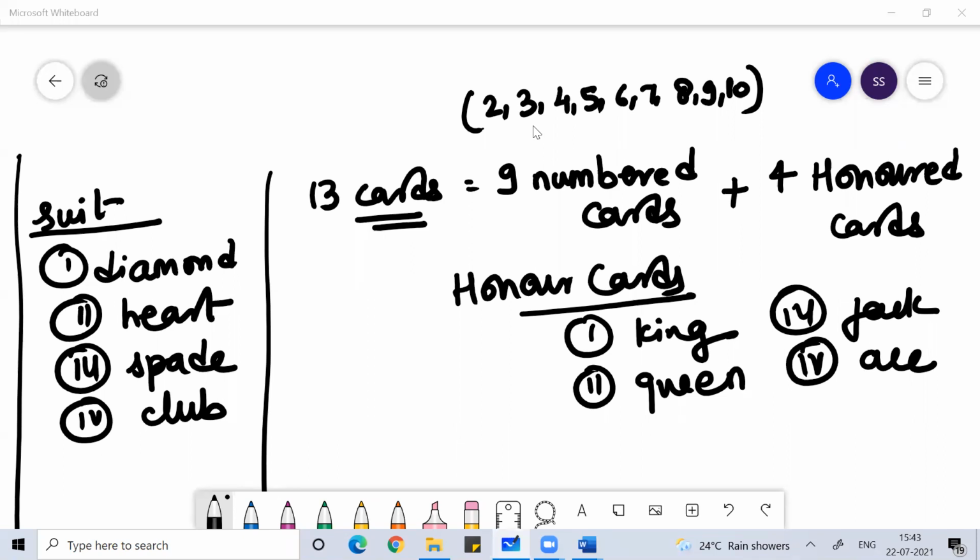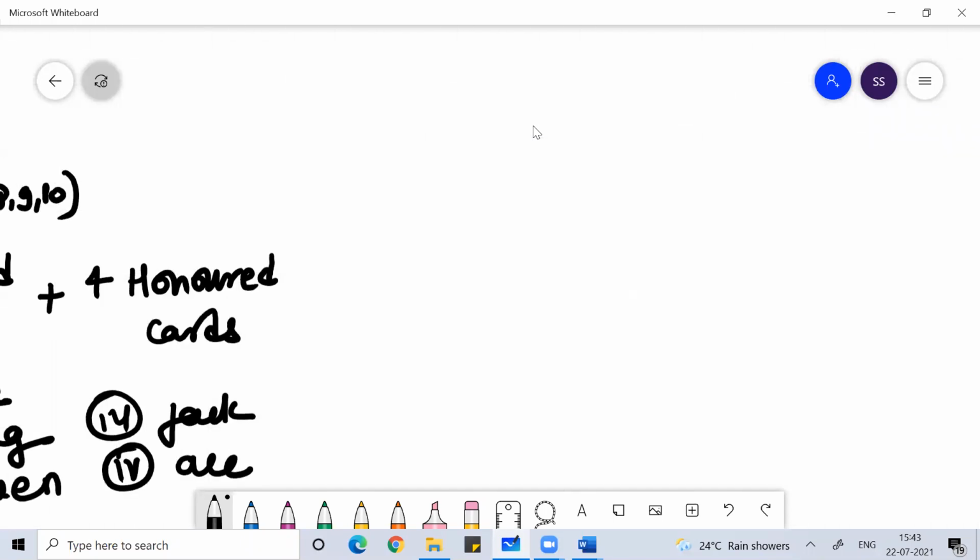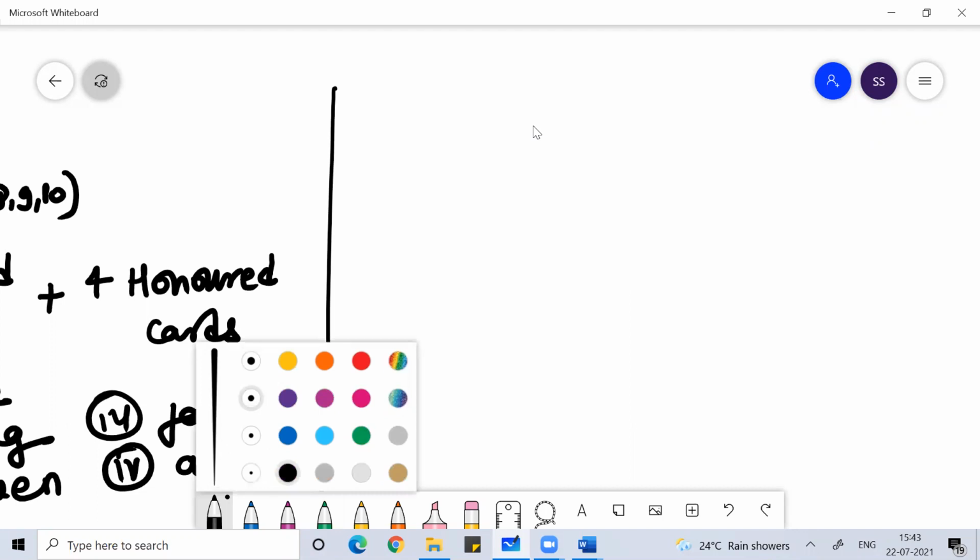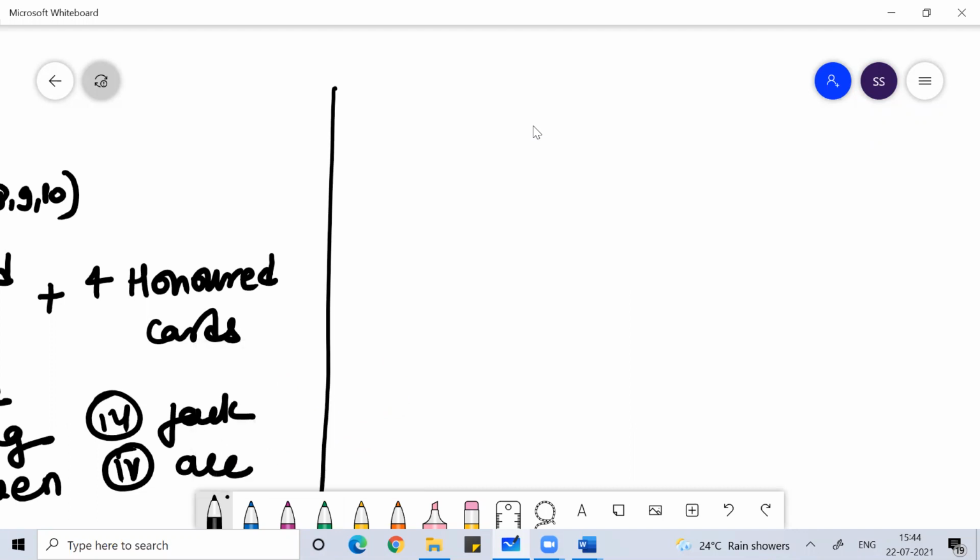So you can solve the questions very easily. Some basic questions, I'll not talk about difficult problems which require the concept of PNC and all. You can solve basic problems: a card is drawn randomly.